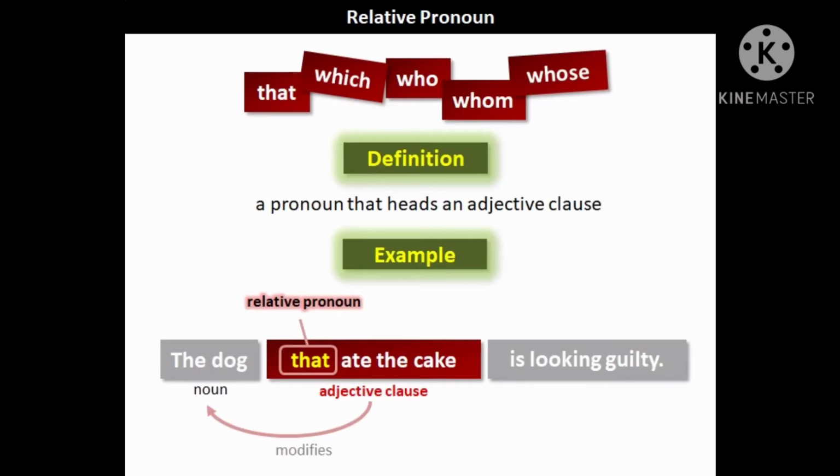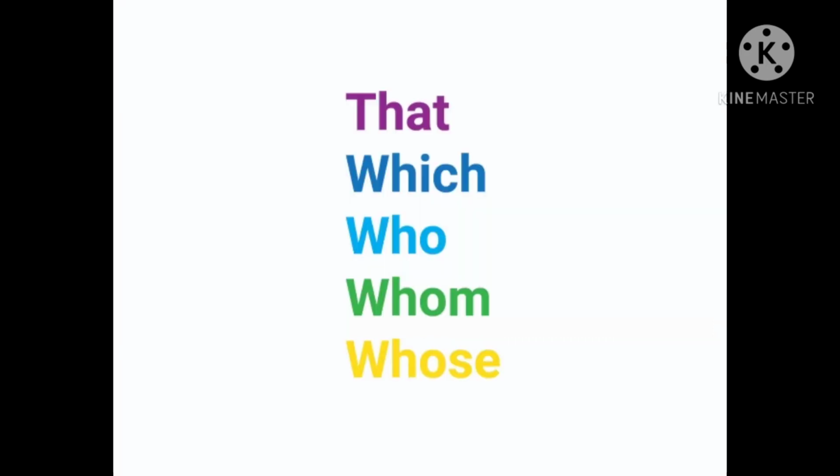So the fourth kind of pronoun is relative pronouns. A pronoun that relates to an earlier noun is called a relative pronoun. The dog that ate the cake is looking guilty. So here in the sentence, that is a relative pronoun, and it relates to an earlier noun, that is the dog. Some of the commonly used relative pronouns are that, which, who, whom, whose.